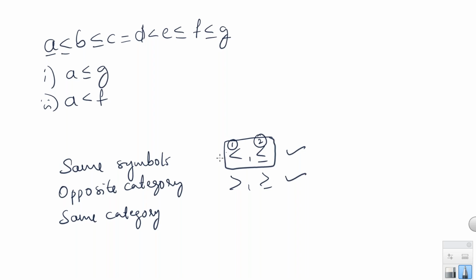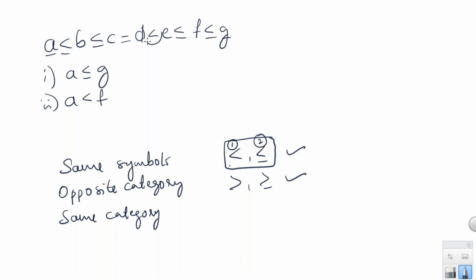Okay, if we have the first priority symbol at least one time, then we have to take that as the answer, right? No matter how many times I have less than or equal to, if I have at least one less than, then my answer must be less than. If I have no less than at all, if I have all the less than or equal to's, only then should I take the answer as less than or equal. Is that clear? Our first priority is for less than.